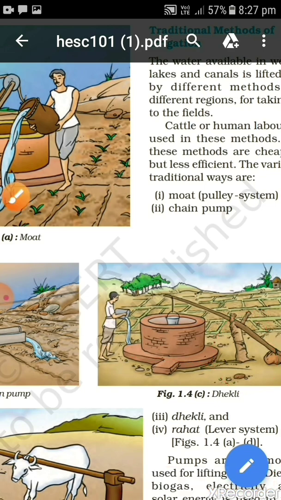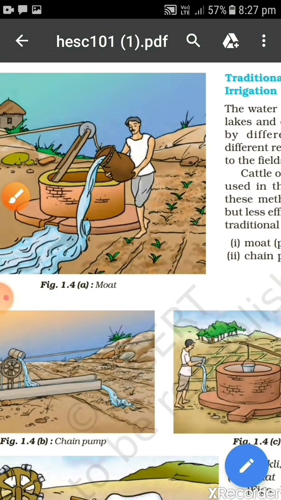Both are similar, both are very much time consuming because we are involving humans in this type of method, and humans work slowly as compared to machines. So these two methods are very much time consuming and not that efficient, and in both methods water wastage is more. So due to water scarcity, people don't use these methods for irrigation.